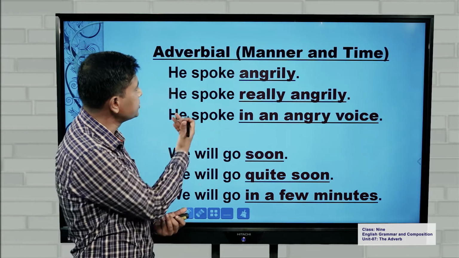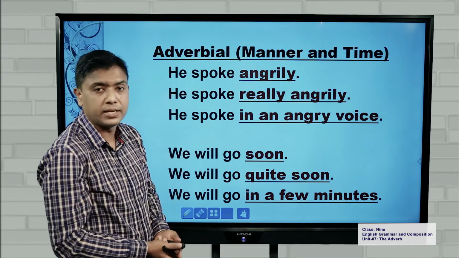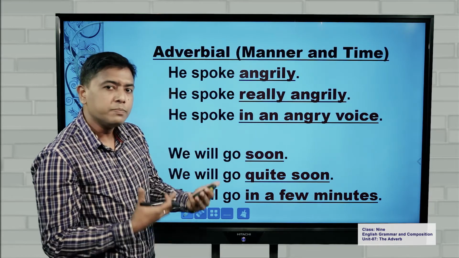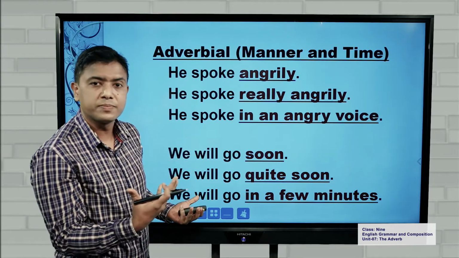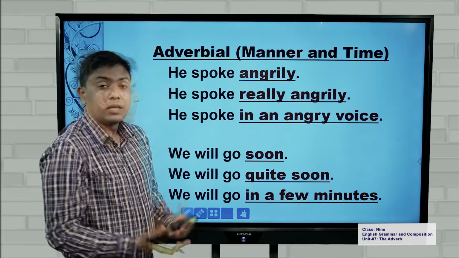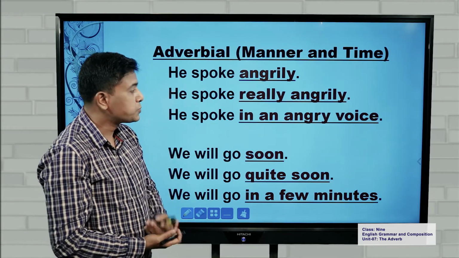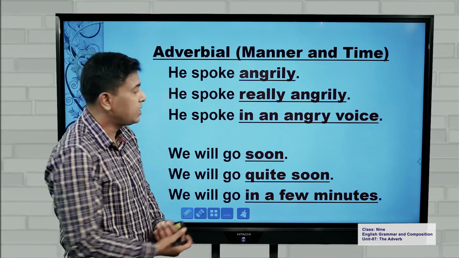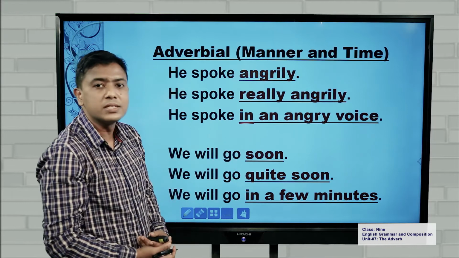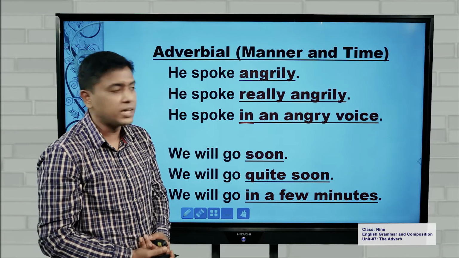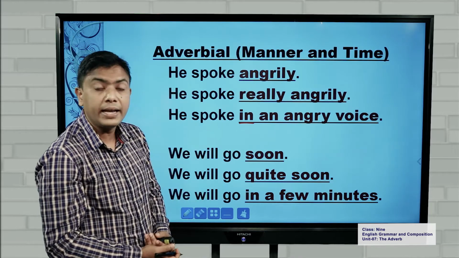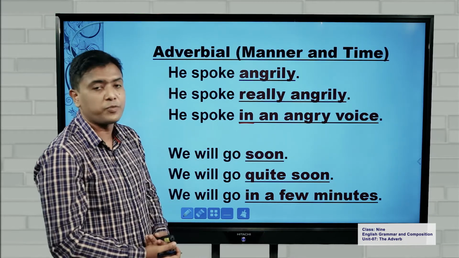If you look at the first sentence, he spoke angrily. So, in place of angrily, if I say he spoke really angrily, I used a phrase. Now have a look at the third example. He spoke in an angry voice. Here we used a preposition. This is a prepositional phrase. So this is another example of adverbial and it is talking about the manner. So this is adverbial of manner.